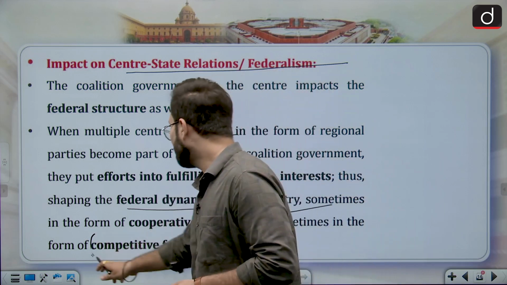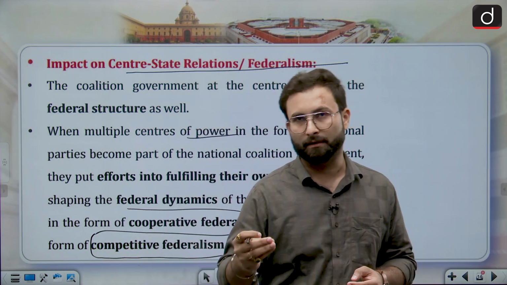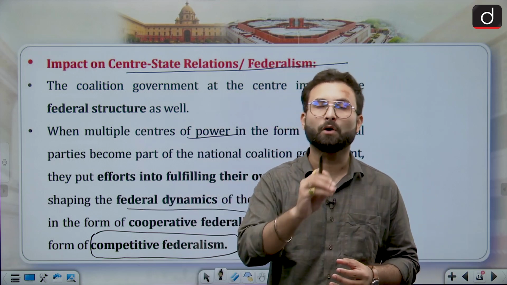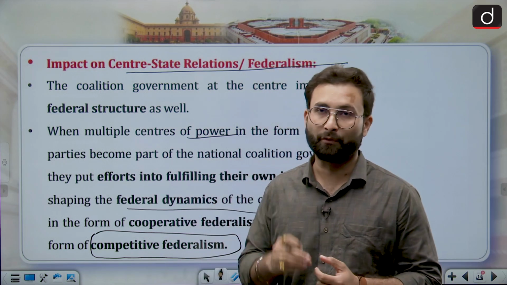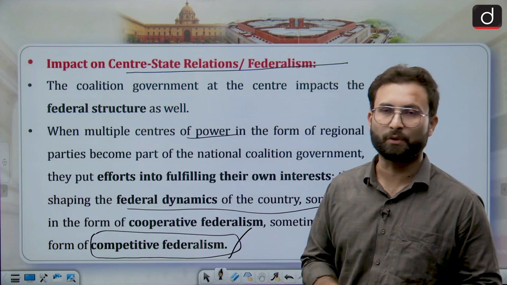And competitive federalism means that if there is a particular state which is performing better, and the center is incentivizing them, other states will also get inspired to perform better, so that they can also get performance-based incentives. So that is basically an example of competitive federalism.